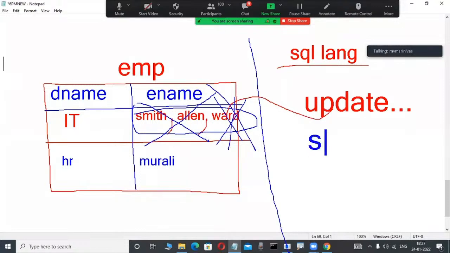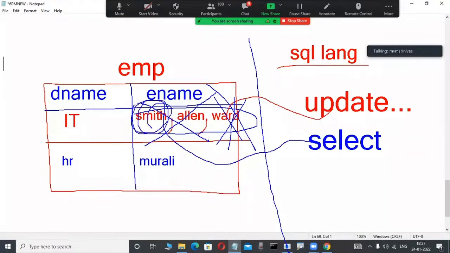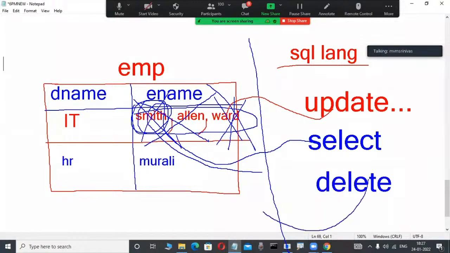Again, observe here, the select command. Yes, multiple values separated with comma are there. By using the select command, I want to select individual values. Suppose in this example, Smith is a value from this table. Impossible. It won't work. Again here, delete. Now I try to delete a single value from these multiple values. Allen is a single value I want to delete from these multiple values. The syntax is not there. That's why it is not recommendable.